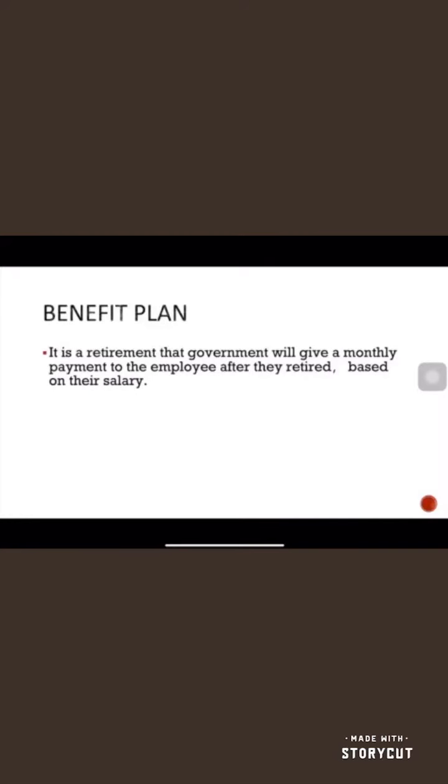Finally, I'm going to talk about the benefits plan. A benefits plan is a retirement plan where the government will give monthly payments to the employee after they retire, based on their salaries. And this is the end of my slide.